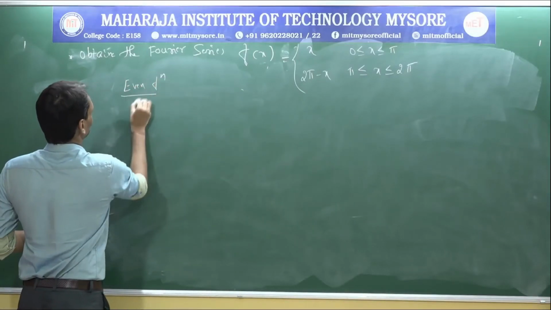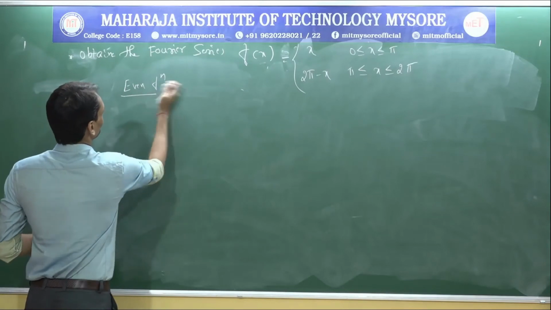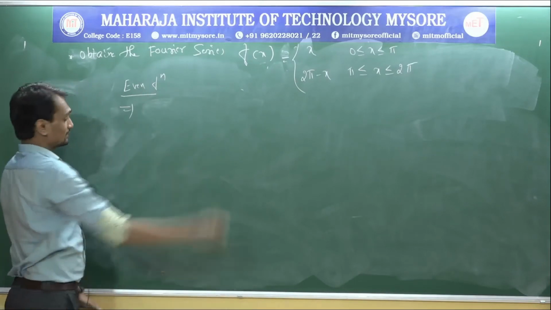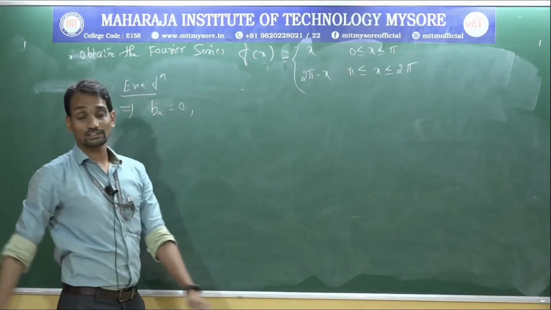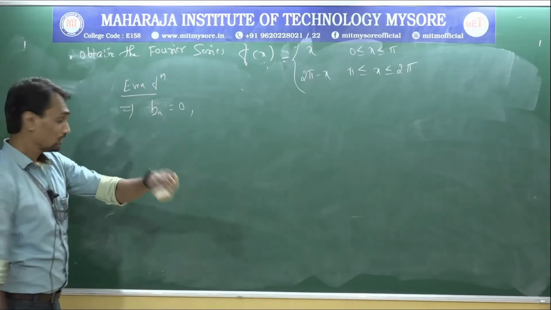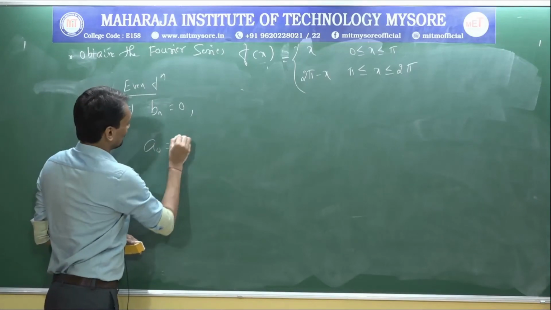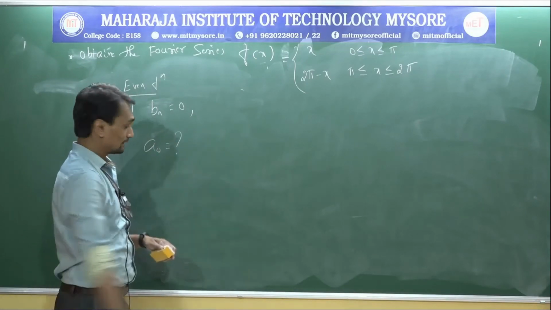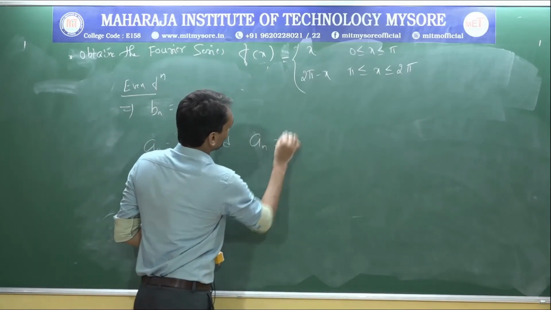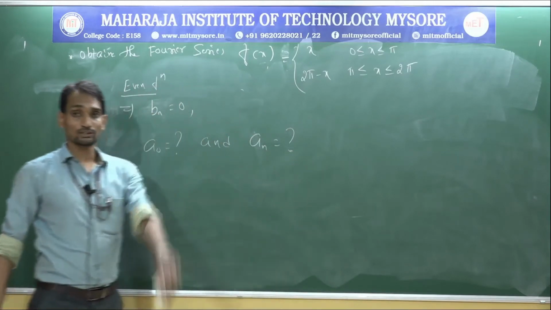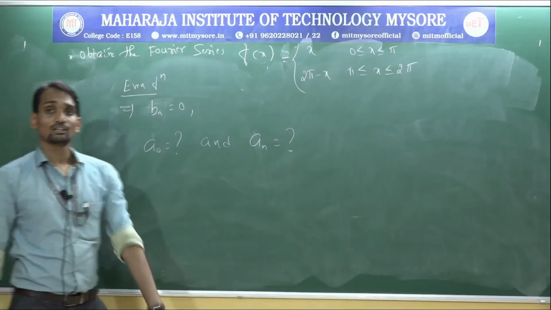Even function, which implies Bn equal to 0. Directly we can write it as Bn equal to 0. Only A0 and An we need to calculate. Only these two values we need to calculate. No need of calculating the third value.